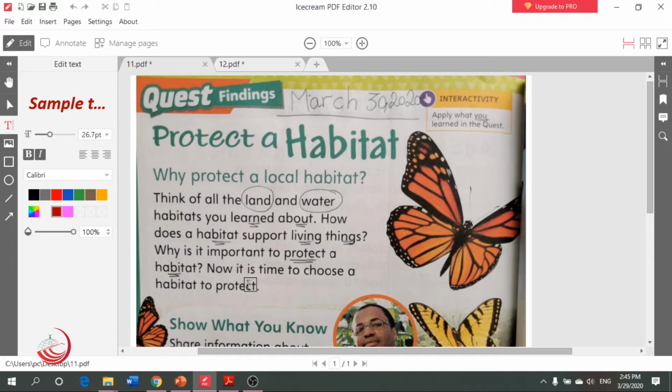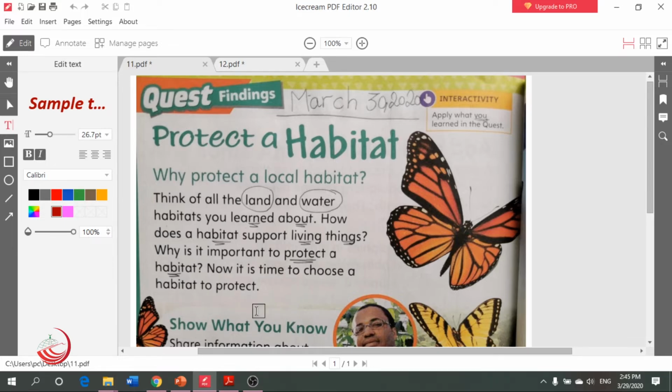I want all of you, my lovely students, to imagine a life without these different habitats. What will happen to us? Can we have these different and amazing kinds of animals? Even plants? No, teacher, we will not have these amazing kinds of plants. There will be a very small number of plants and even smaller number of animals, and we don't want to live like that. We want to find a lot of habitats and a lot of animals which can live around us.